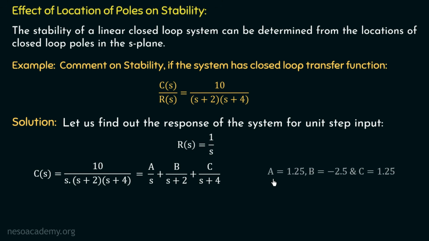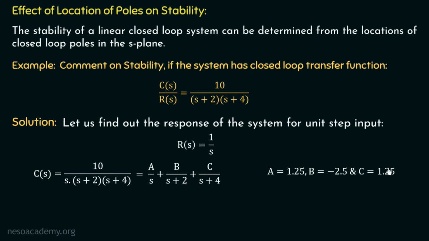So I'm telling you the value of A is equal to 1.25 by putting the value of s equal to 0 and covering this term on the left hand side. The value of B will be minus 2.5 if we put the value of s equal to minus 2 and cover this term on the left hand side. And the value of C will be 1.25 if we put the value of s equal to minus 4 and cover this term on the left hand side.